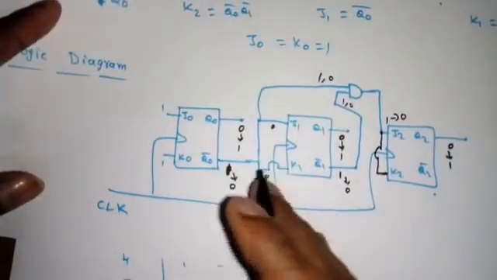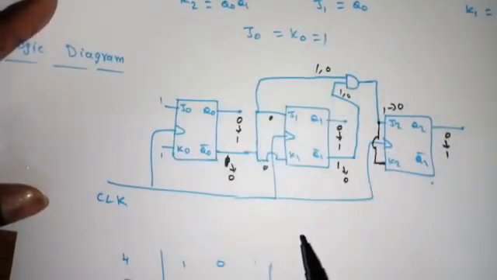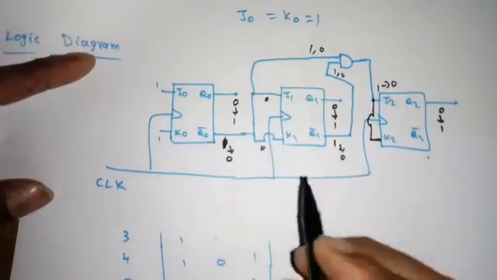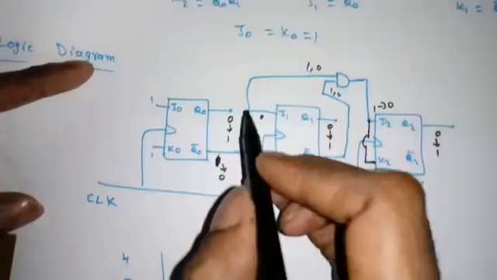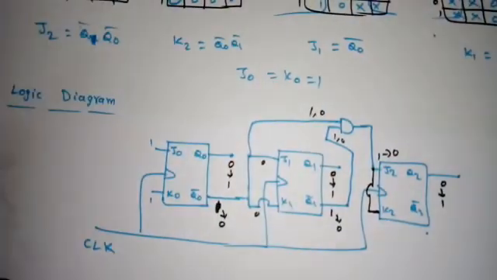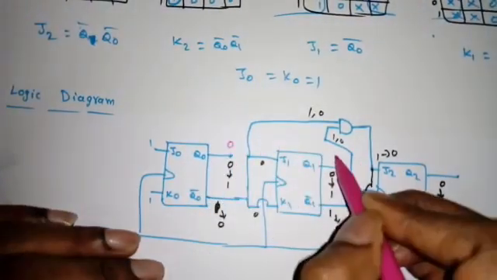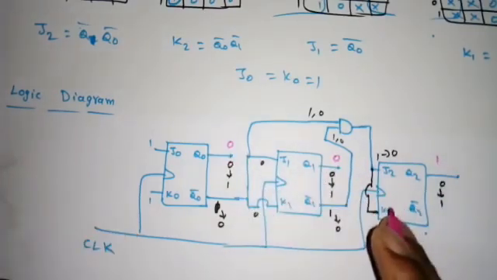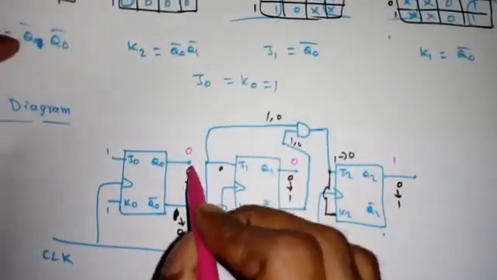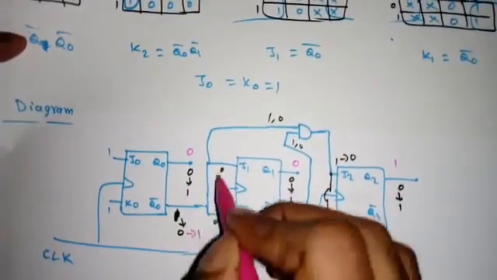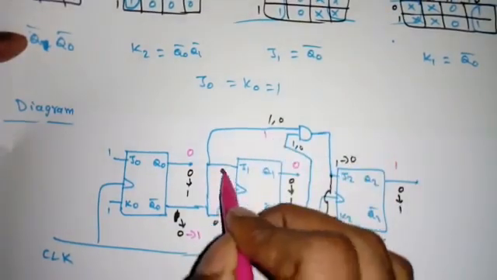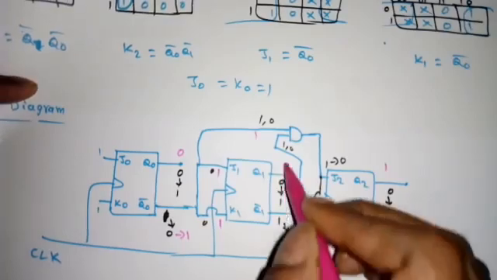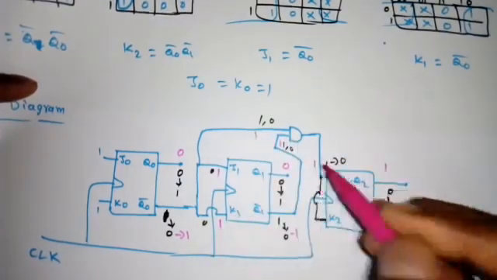So similarly we can verify the functionality of this 3-bit synchronous down counter. So I will verify the last one. Suppose here the present state is 1 0 0, right? Now what will happen when we apply the clock? See, this is 0 means this will be 1, so this is 1 means here 1, so this is also 1, this is also 1. See, 0 means here also 1, so 1 is coming here, 1 1 means 1, right?